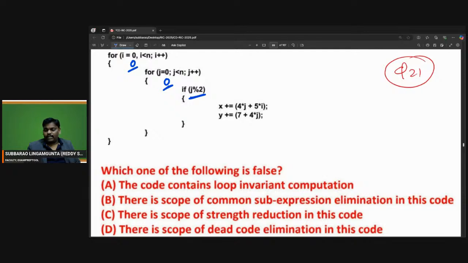Next, j value becomes 1. j value becomes 1, so 1 modulo 2. If you observe clearly, here j is changing, so j modulo 2 you are calculating again and again. Here j is changing, you keep on calculating one by one. 4 into j, 5 into i, 5 into i.